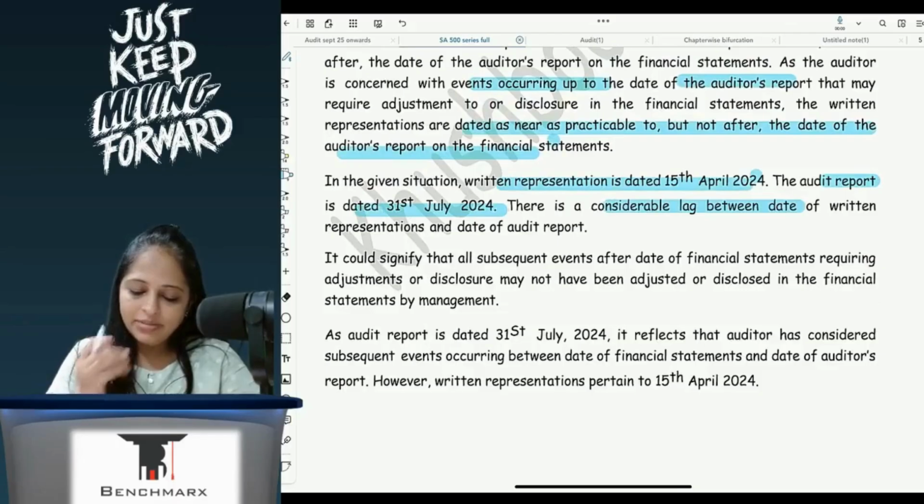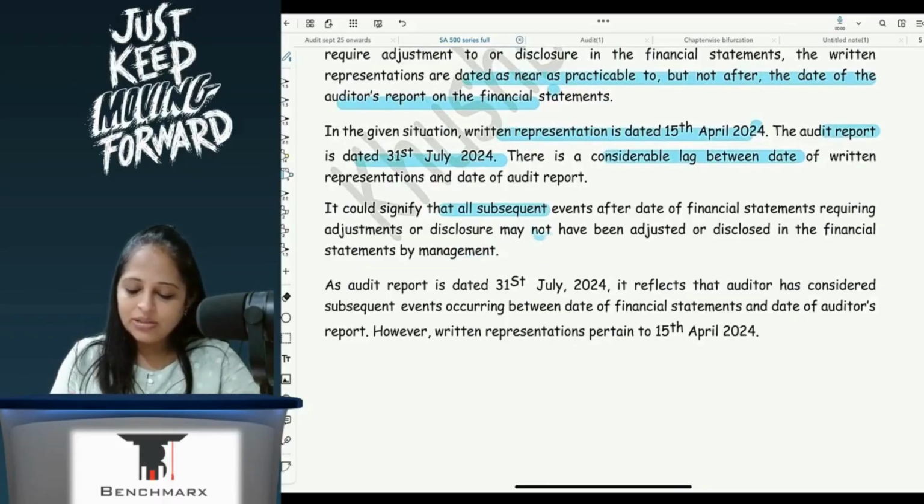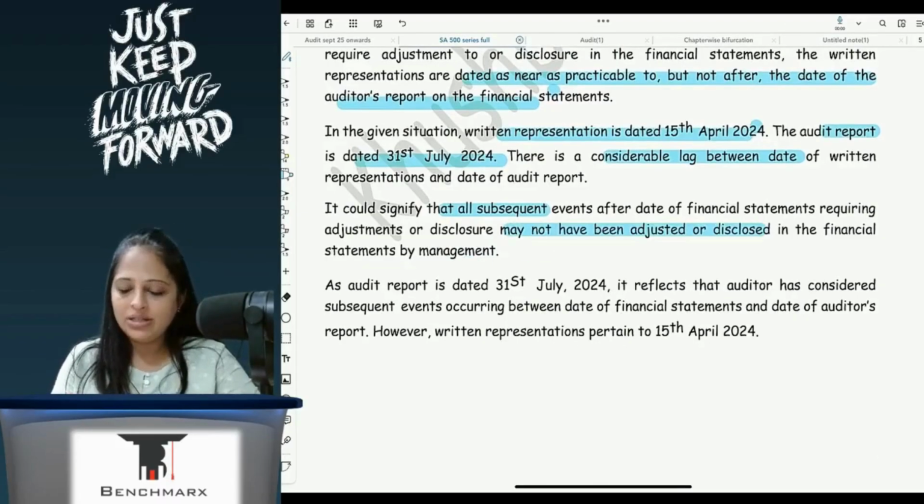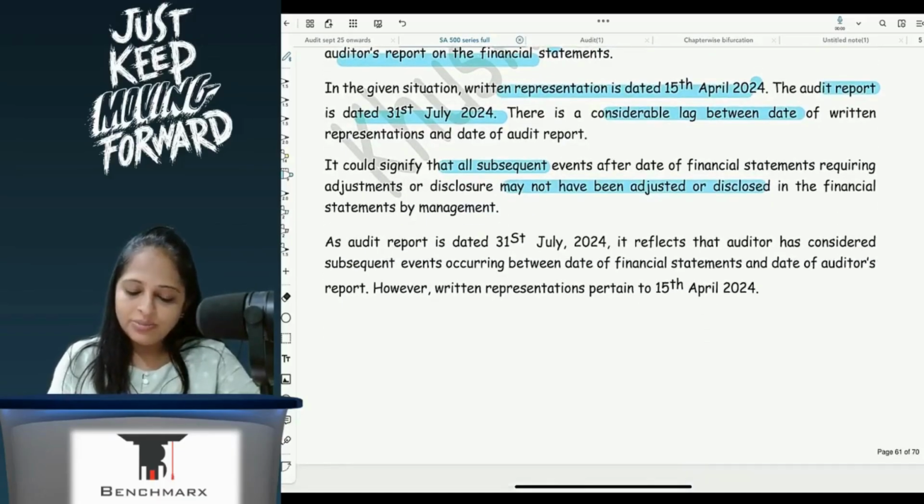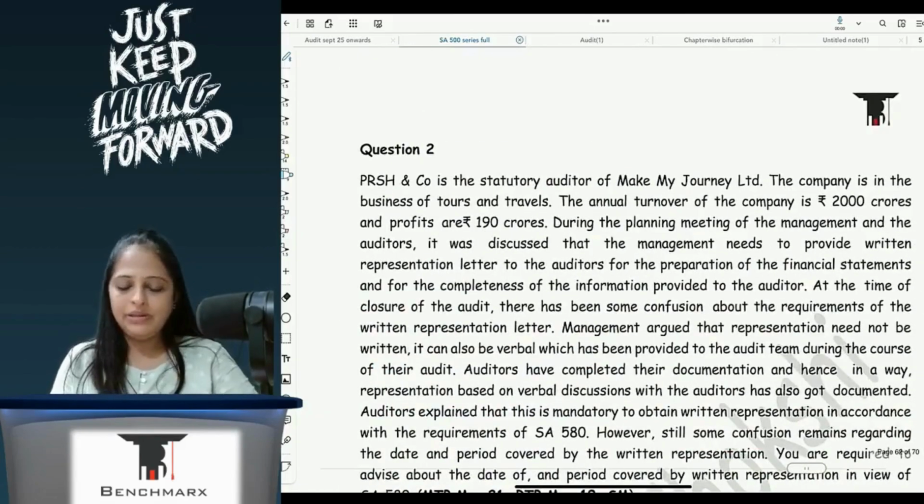There is a considerable lag. It could signify all subsequent events after the date of FS requiring adjustments or disclosures may not have been adjusted or disclosed. As audit report is dated 31st July, it reflects that the auditor has considered subsequent events occurring between date of FS and date of audit report. However, written representation pertains to 15th April.